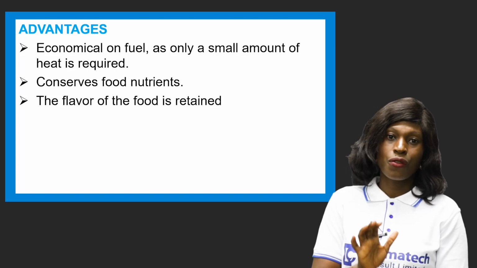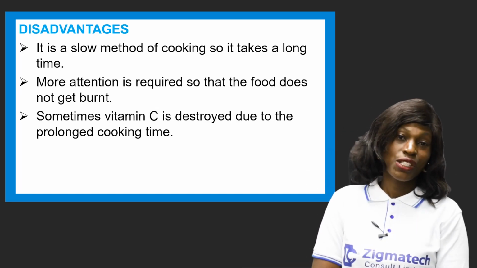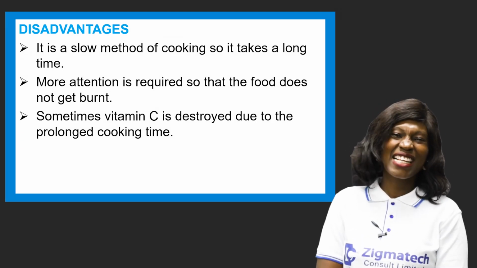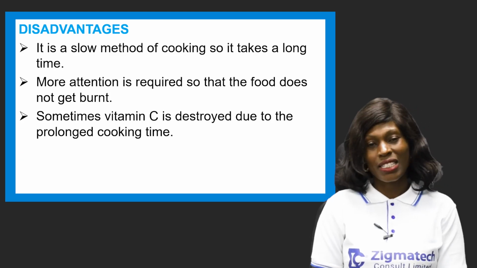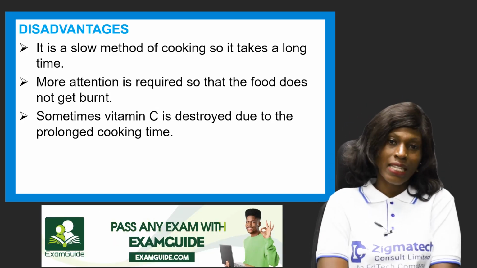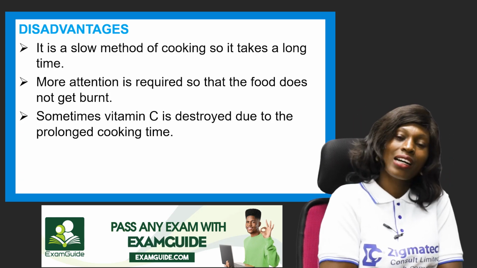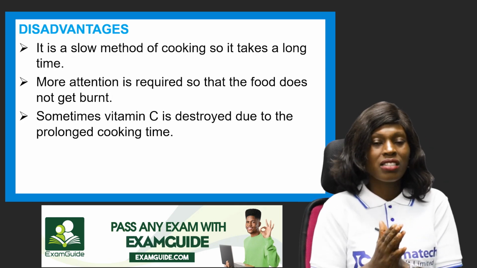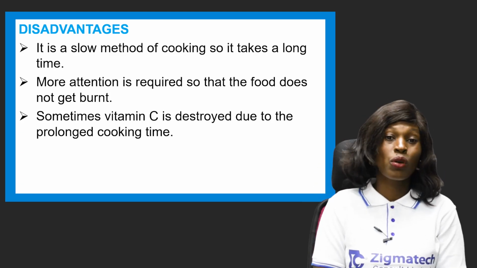Now, there are also disadvantages to the stewing method. It is a slow method of cooking, so it takes a longer time to cook. This is one disadvantage of the stewing method. It takes a long time. You have to be very patient. You have to take your time, because it's cooking below boiling point, so it takes a longer time to prepare.